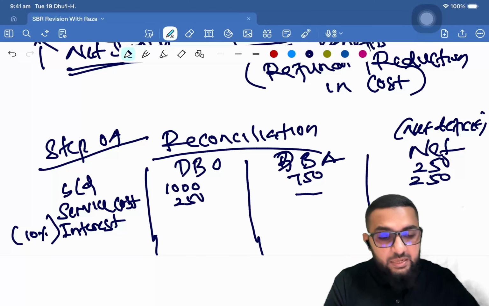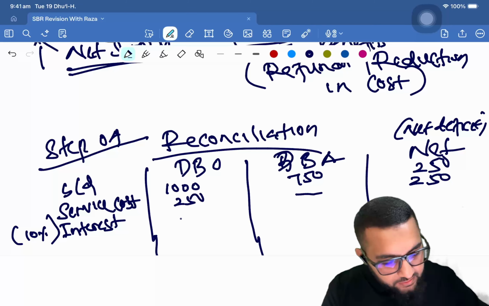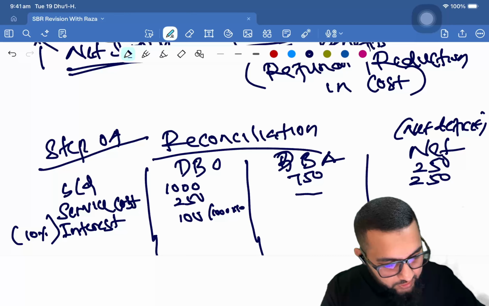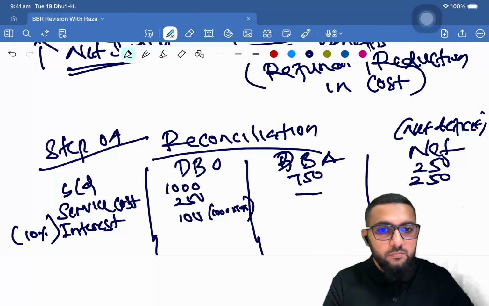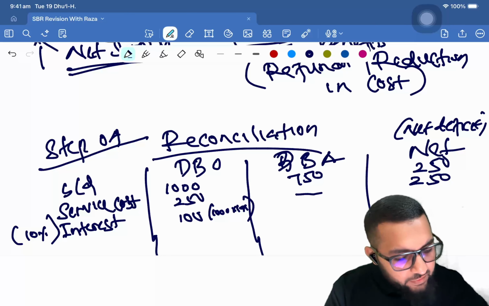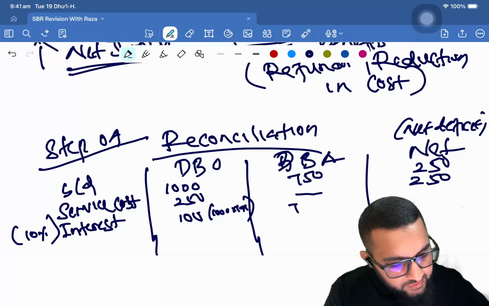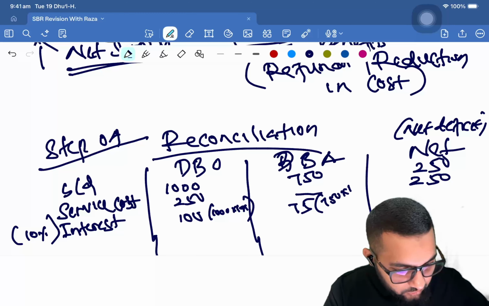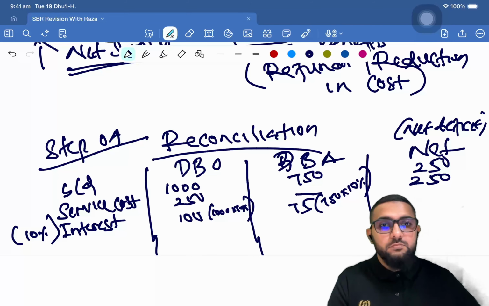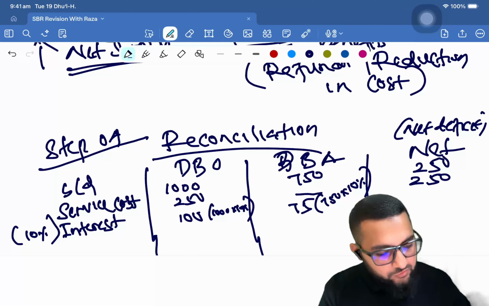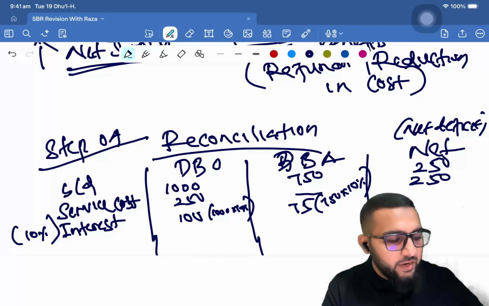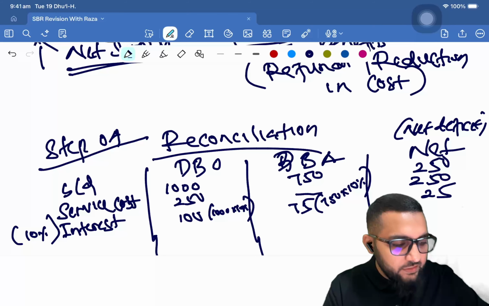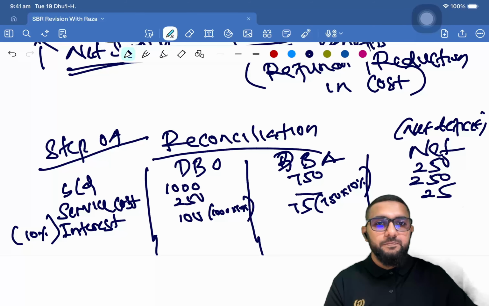So the DBO interest: 1000 into 10%, that is 100. Then 750 into 10% is 75. Alright. So that's interest. So what is the net position? 100 minus 75, 25 is the net position here.